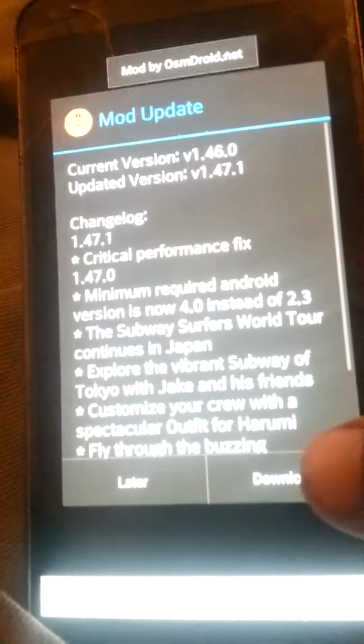Okay, it will say application installed. Once you put that, at the very bottom, you will want to press okay, open. Sorry about that. Okay, put later.